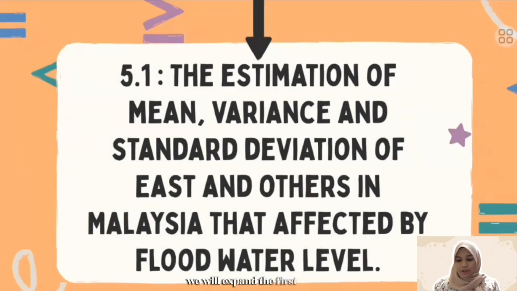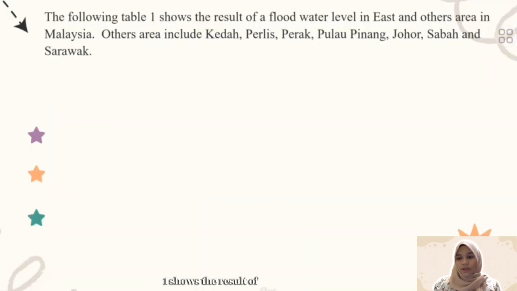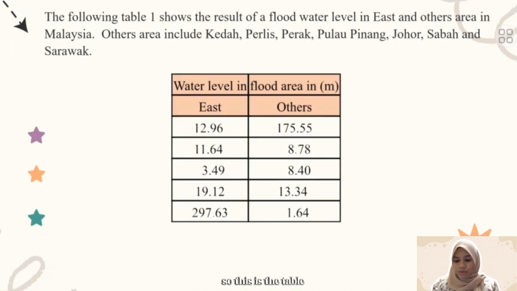We will explain the first objective, which is the estimation of mean, variance and standard deviation of east and others in Malaysia that are affected by floodwater level. So our focus is to identify the estimation of mean, variance and standard deviation. The following table 1 shows the result of a floodwater level in east and others area in Malaysia. Others area include Kedah, Perlis, Perak, Pulau Pinang, Johor, Sabah and Sarawak. So this is the table 1 that shows the result of water level in flood area in east and others